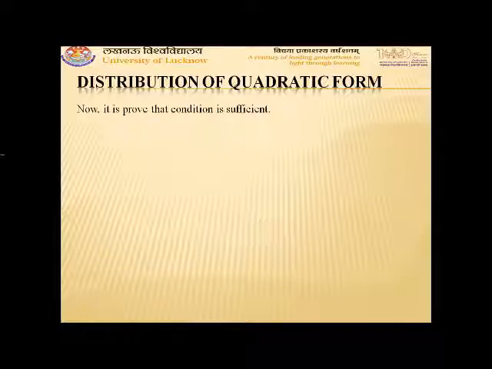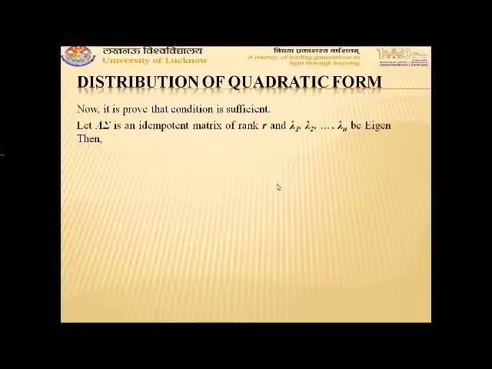That means we have to prove that if X transpose AX follows chi-square distribution, then A sigma is idempotent, which we have proved. Now we prove the converse: if A sigma is idempotent, then X transpose AX follows chi-square distribution with non-centrality parameter half mu transpose A mu.